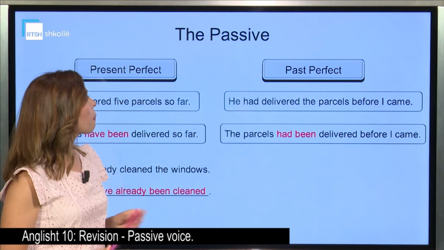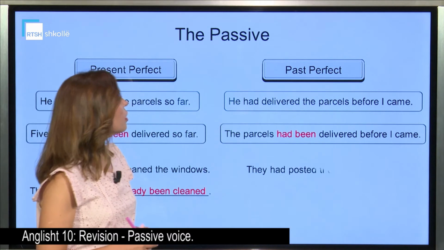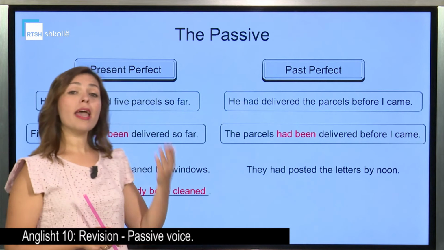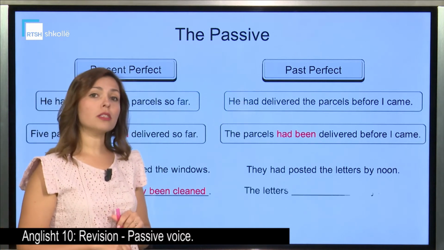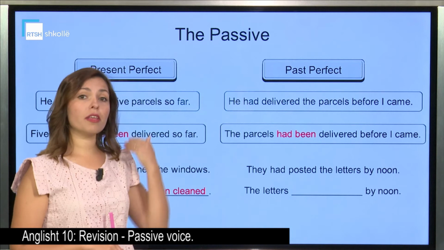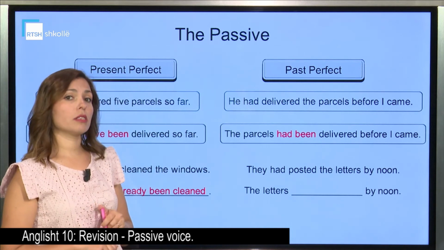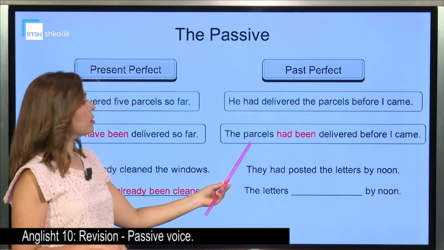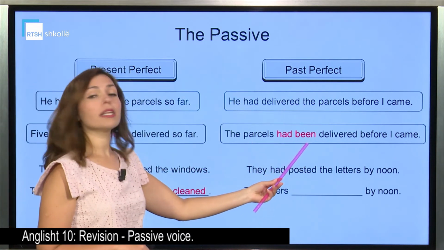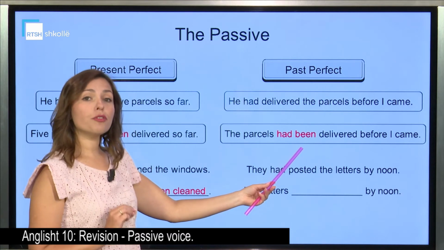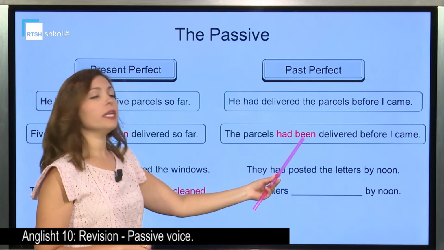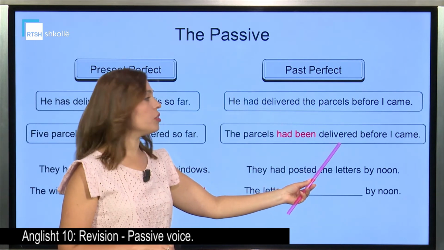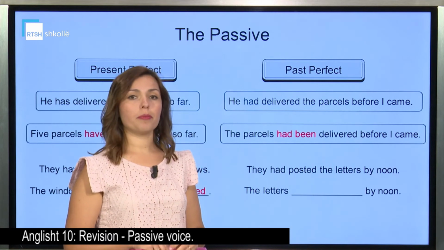Past perfect. He had delivered the parcels before I came. Had delivered. Past perfect. Had done that in the past, before something else. So the parcels, the object that has become the subject, had been now. Past perfect of the verb to be. Had been. And the past participle delivered. Had been delivered before I came.